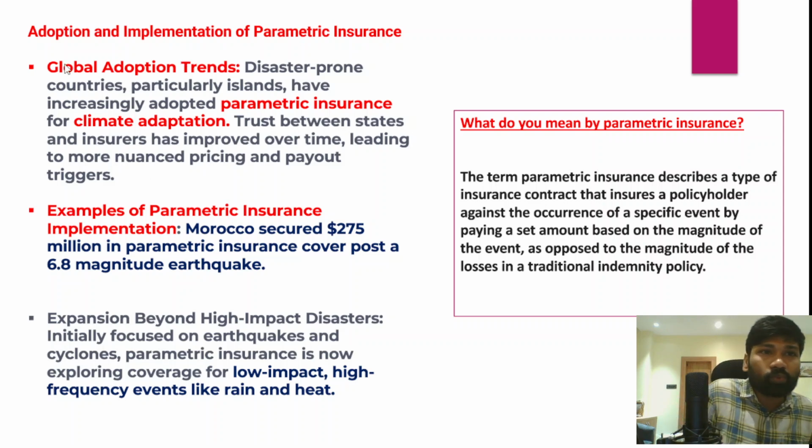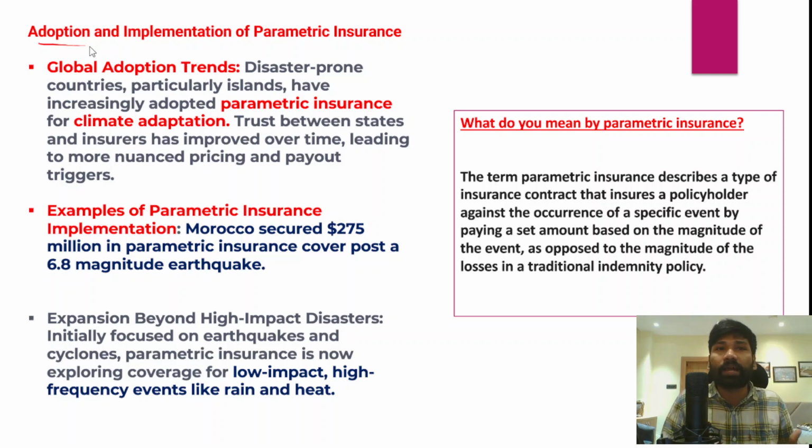However, we need to talk about the adoption and implementation of this method. We have discussed that parametric insurance has been emerging as an alternative. So how can we adopt it? And once we adopt it, it is also important to implement it.